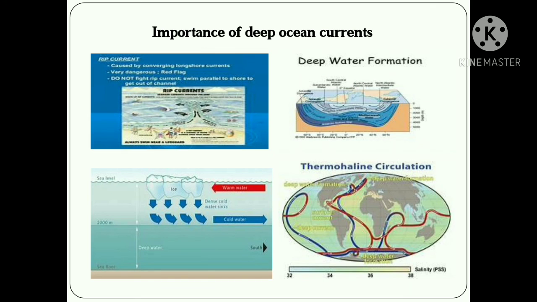Some importance of deep ocean currents. Deep ocean currents lead to movement of seawater on a large scale. Due to thermohaline circulation, the warm ocean water moves from the surface to the bottom and nutrient rich cold ocean water from the bottom to the surface.